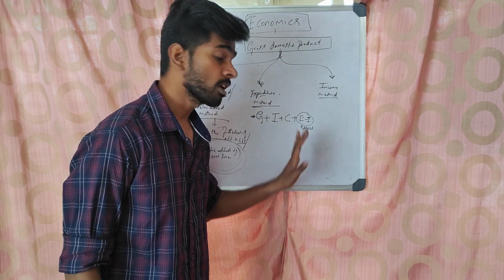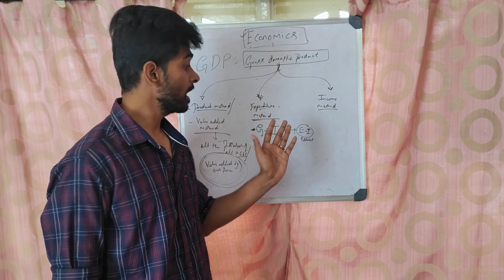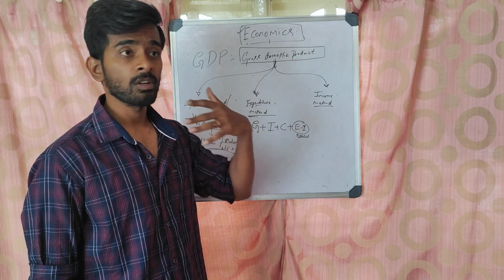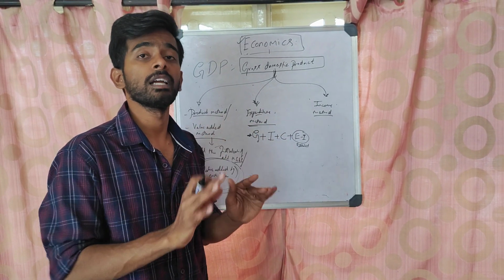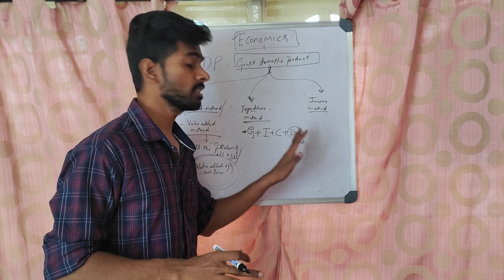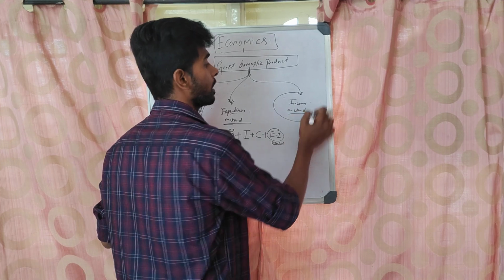These imports are not produced in domestic territory; they are produced in a foreign territory and imported, hence we have to remove them. You import something, and you cannot say that the Indian GDP is this much. Imports are not included in GDP. You have to take the imports out of this calculation.